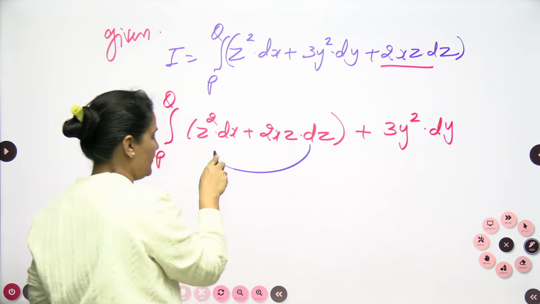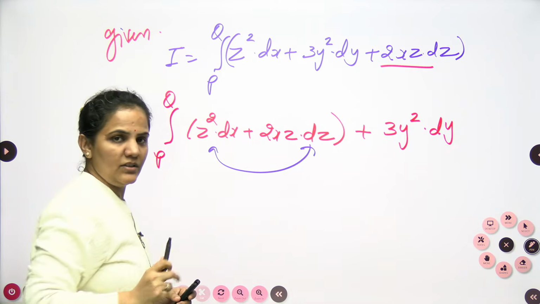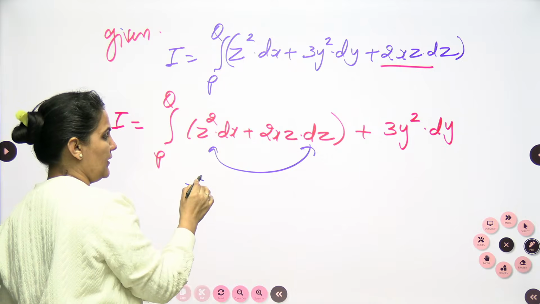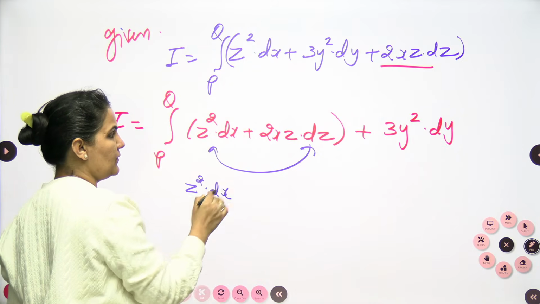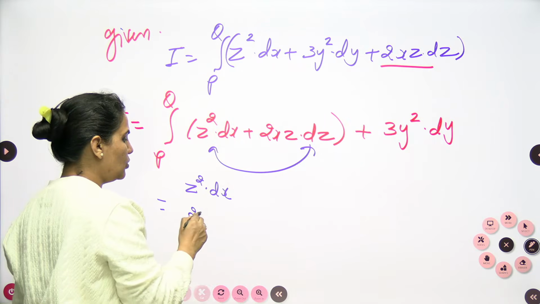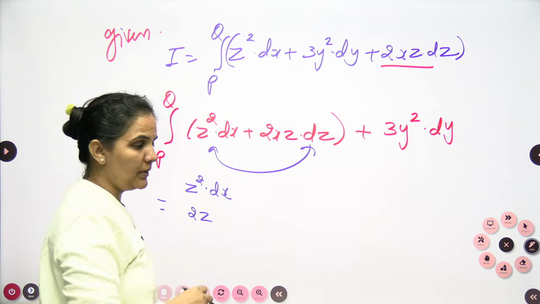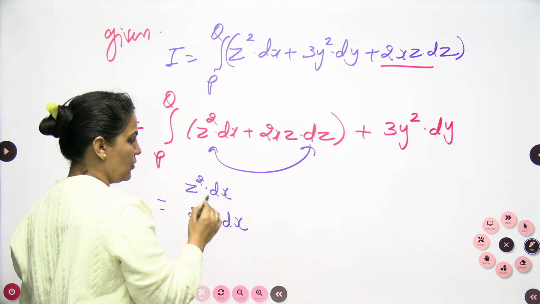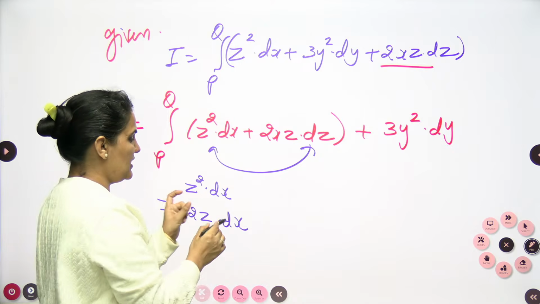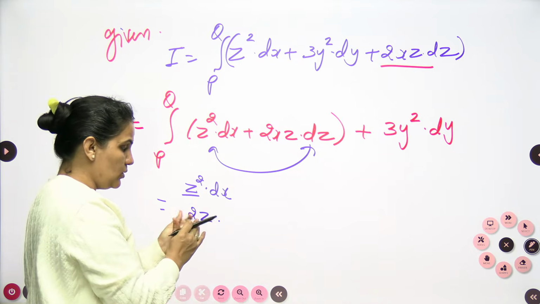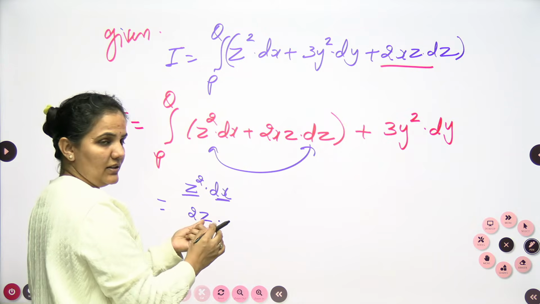If you can understand this one, then your question is done actually. Because if I differentiate z square, the differentiation of z square is 2z, and for dx it stays as it is. And here we have x dx only.